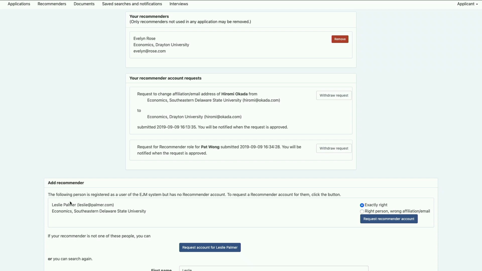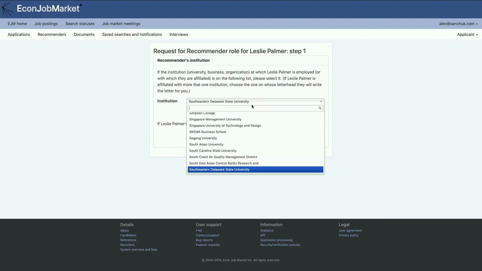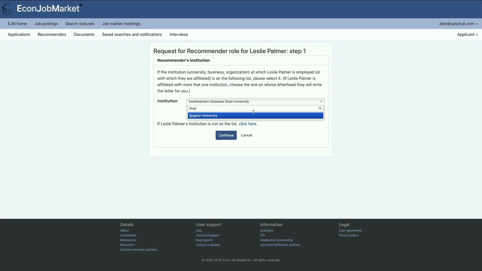Notice, first of all, that Leslie Palmer is shown as a person who is a registered user of Econ Job Market but does not have a recommender role yet. And so we're going to have to request the recommender role. But let's also request a change in affiliation. And so I'm going to click right person, wrong affiliation or email, and we'll go through this process. So here too, let's select Drayton as the correct institution, now the updated institution for Leslie Palmer.